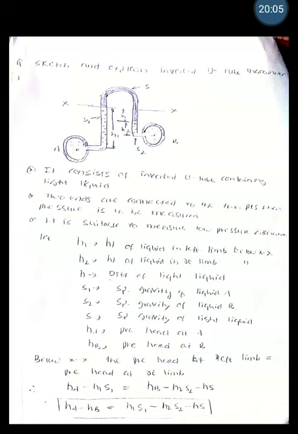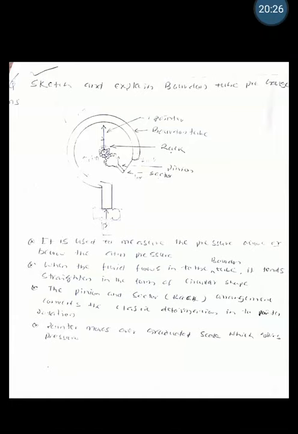So what we can write here is that the total pressure remains the same. Therefore, HA minus H1S1 is equal to HB minus H2S2 minus HS. Or the pressure difference HA minus HB is equal to H1S1 minus H2S2 minus H into S. So this is how the formula for the differential inverted U-tube manometer is obtained.